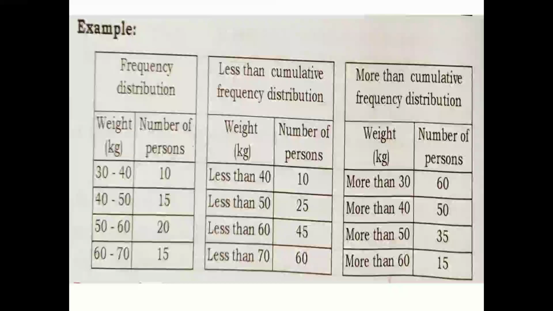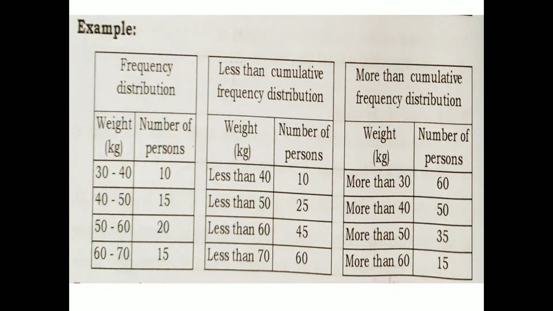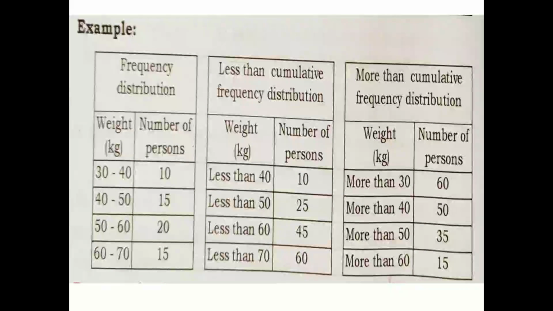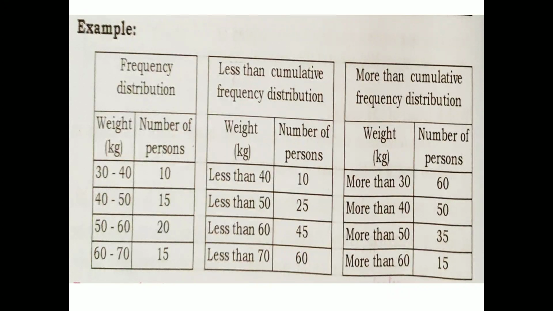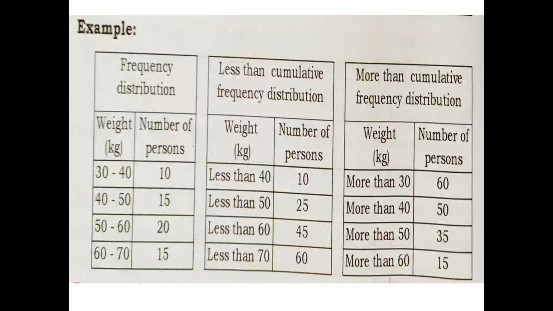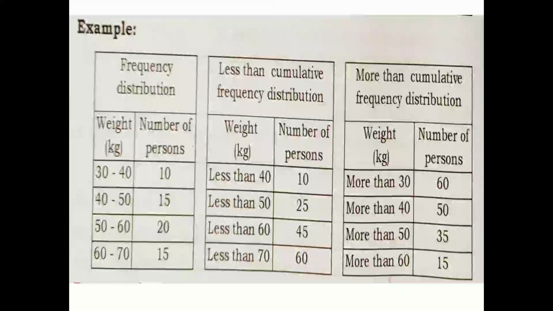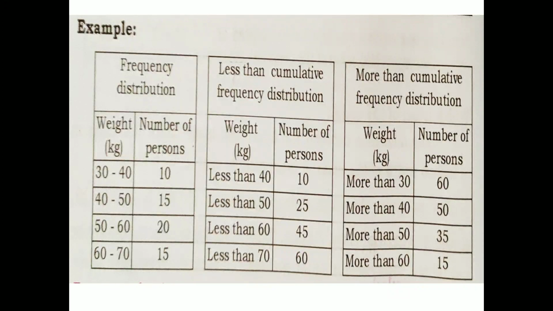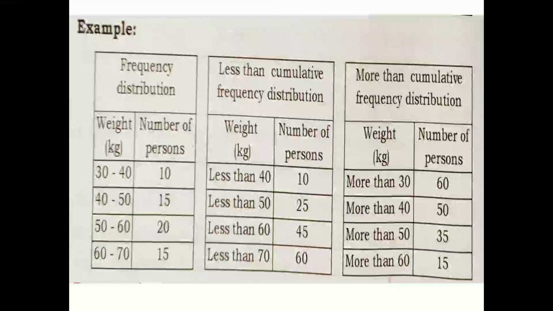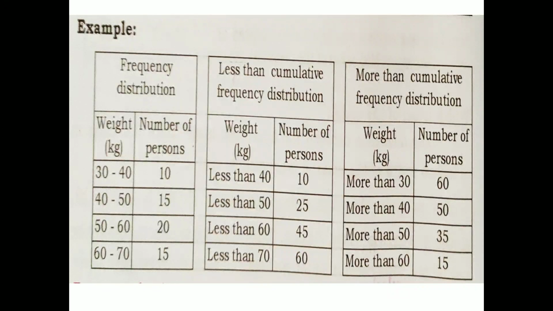Add the next frequency, 15, to get 25. Add 20 to get 45. Add 15 to get 60.